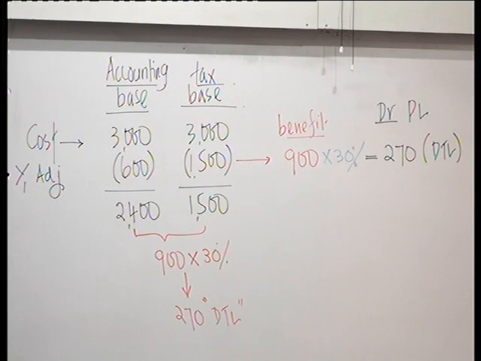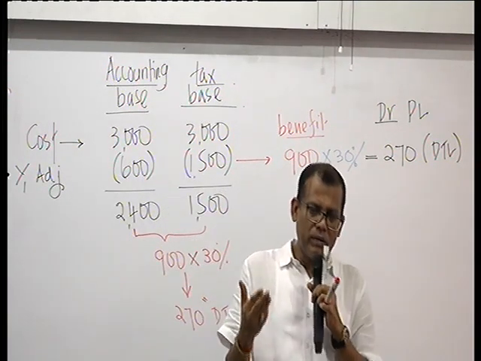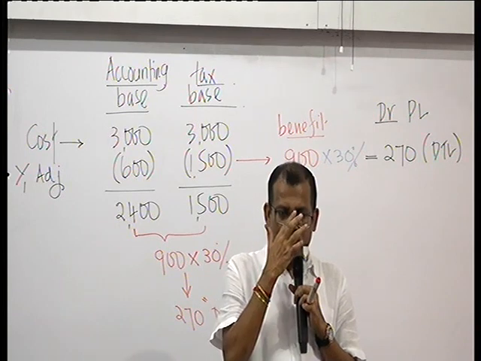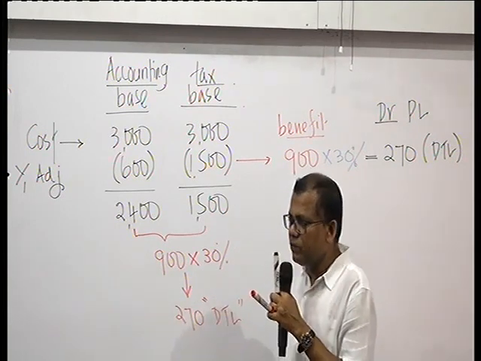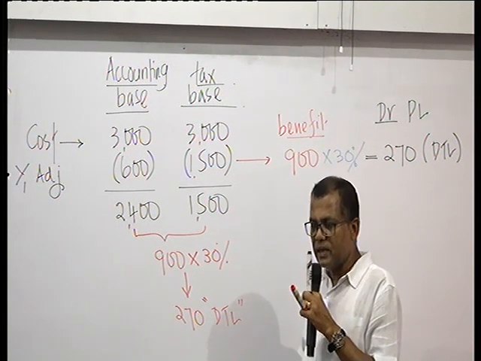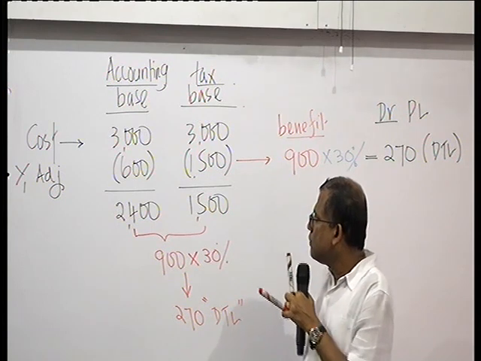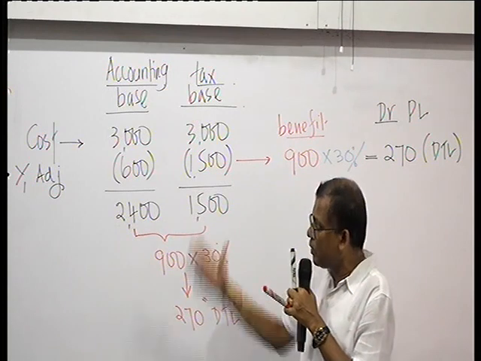So most of the time their explanation is, look at the tax written down value and book written down value of the asset, and decide whether you have deferred tax liability or deferred tax asset. When the accounting value is higher than the tax value, deferred tax liability will get created on assets.